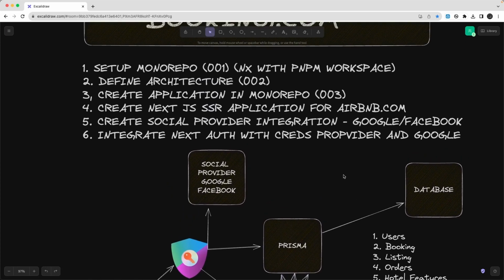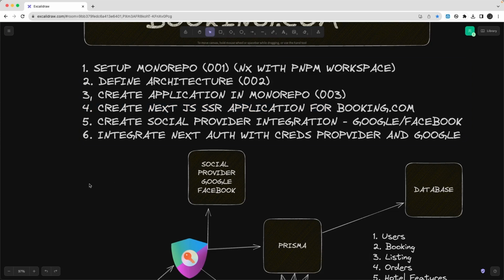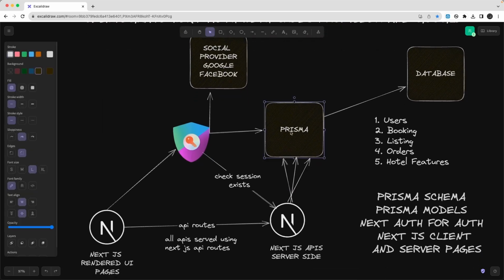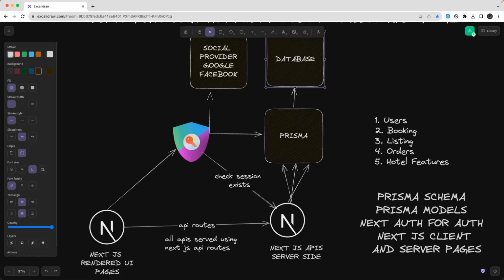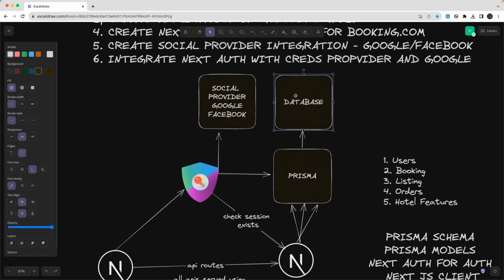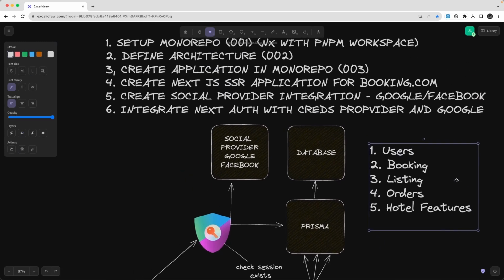These are the different steps which I have defined. Here we are talking about booking.com. This is my next adventure, and everything will be inside Prisma and the Next.js API routes. We don't have a separate service, and it's going to be fun because we are going to do a lot of Prisma stuff: getting data, inserting, updating, deleting, fetching data from multiple tables, and we are also going to design the database schema.